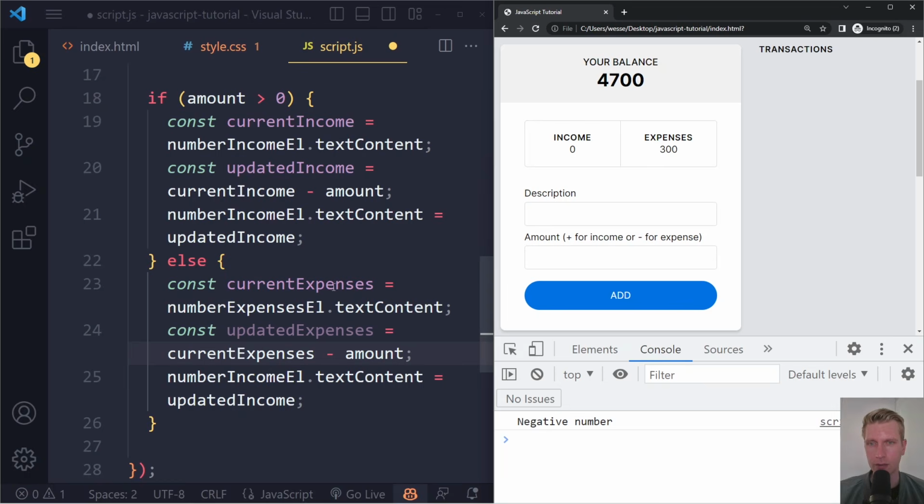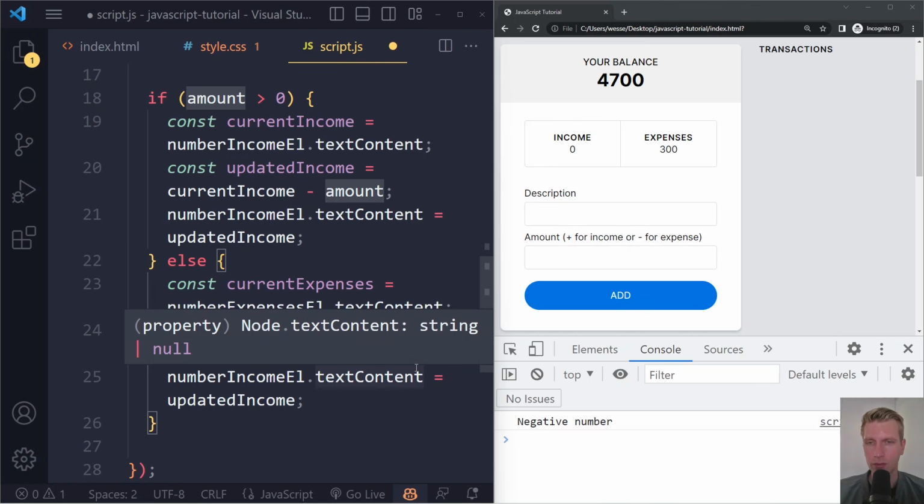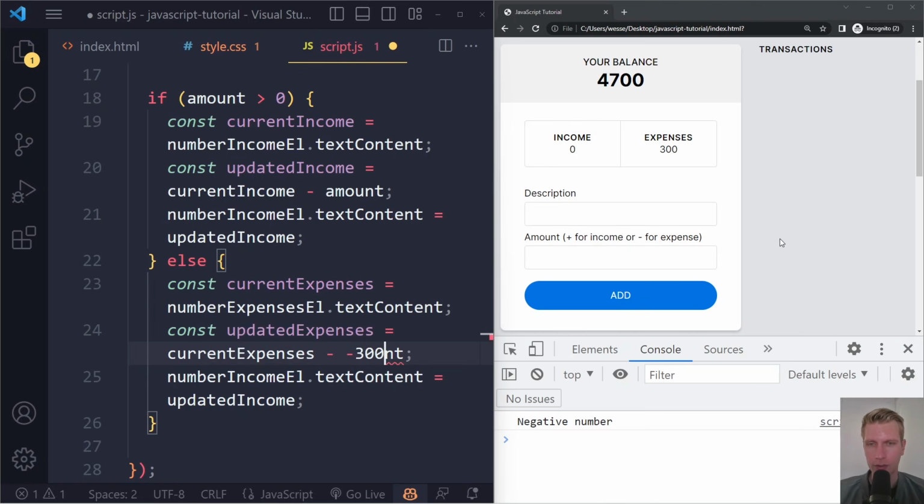So it's going to get the current expenses, which is 300. So it's going to be 300 minus the amount that we grabbed from the transaction element, which is actually negative 300. So it's going to be something like this. Now, if you remember from math, if you have two minuses, that actually becomes a plus. So what we want here, if we have negative 300, we don't want this to be a negative. We want that to be a positive number actually.